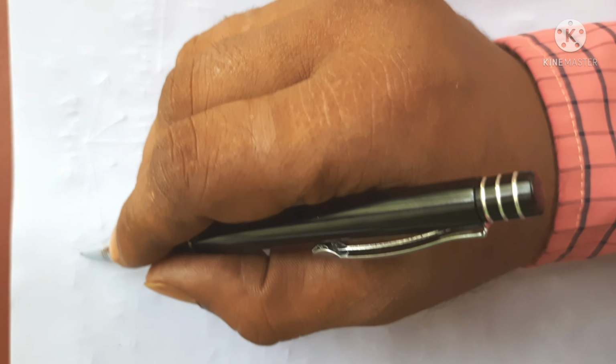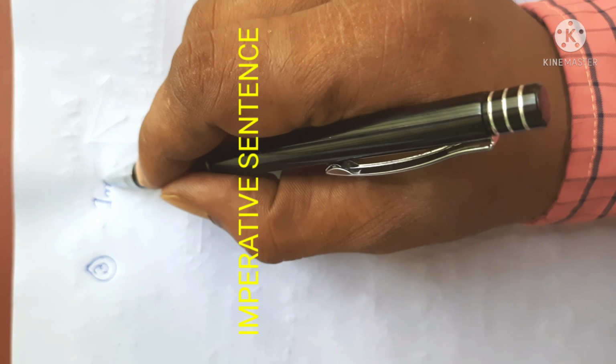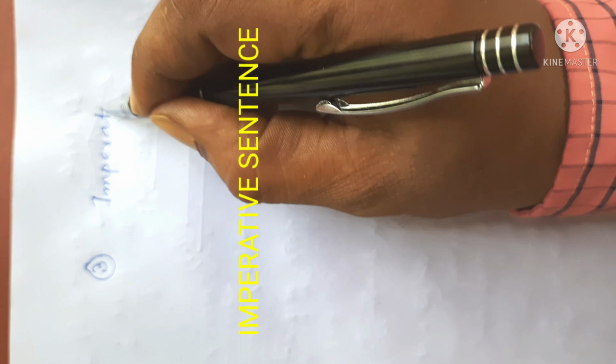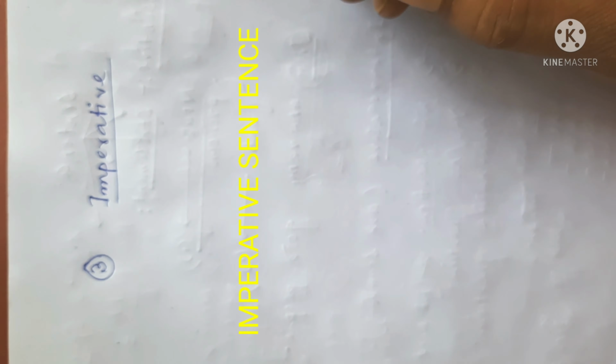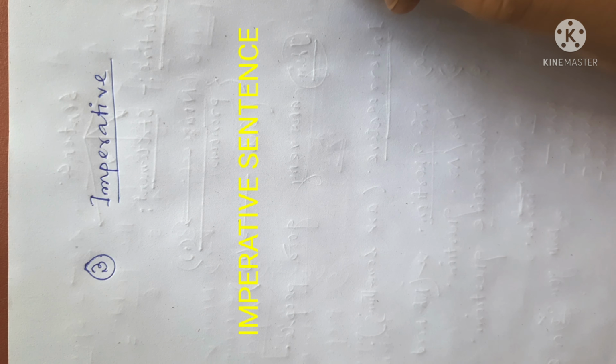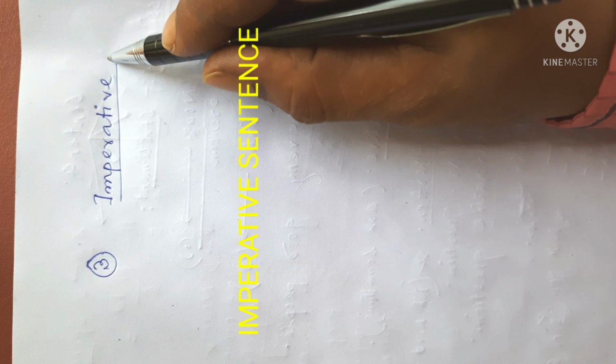The third type of sentence is imperative. Someone pronounces it as imperative. Everything is okay.